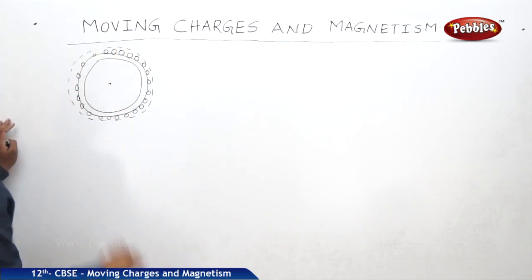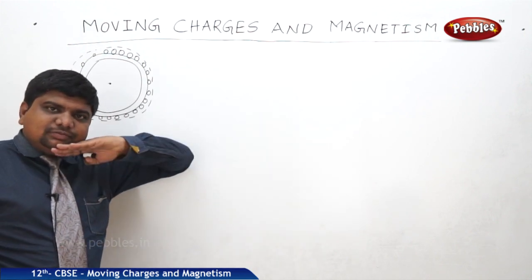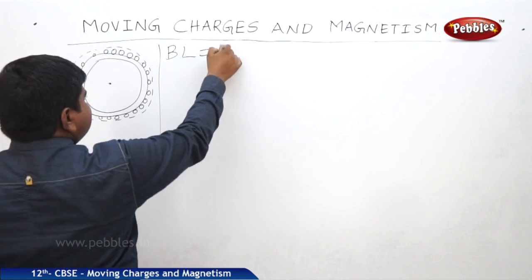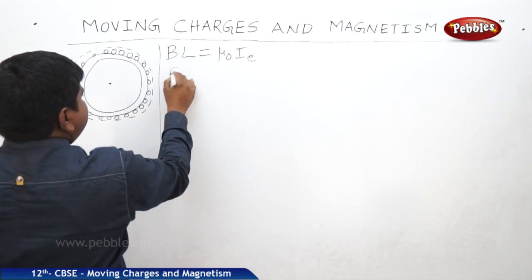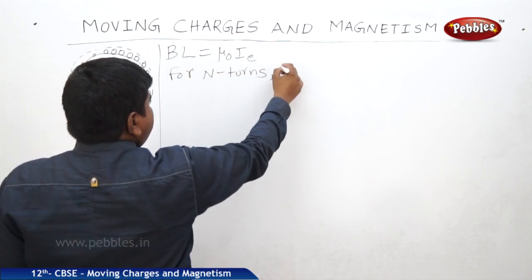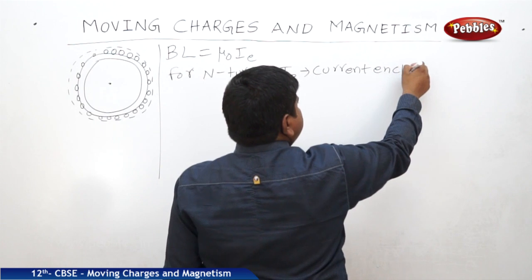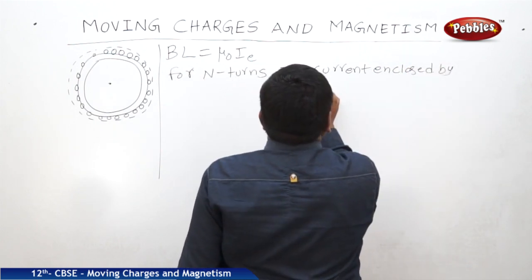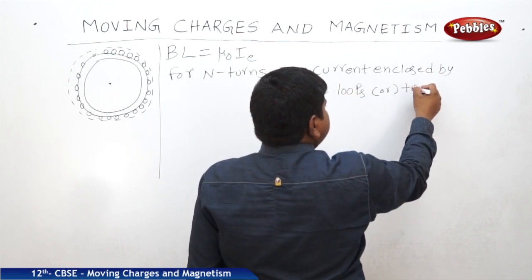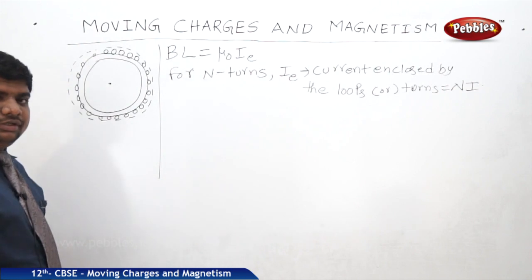So this is the source of the magnetic field. Let us suppose for the whole N turns, the current enclosed by the N turns is N i. Therefore, B L is equal to mu naught I E for N turns, where I E, the current enclosed by the loops or turns, is equal to N i, the number of turns into the current enclosed in each loop.